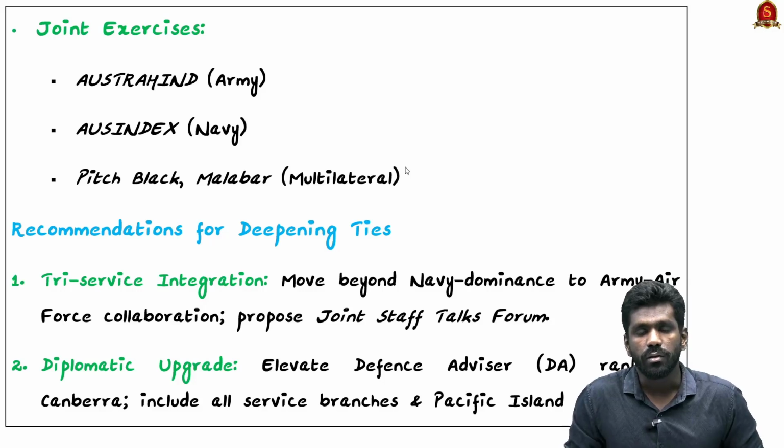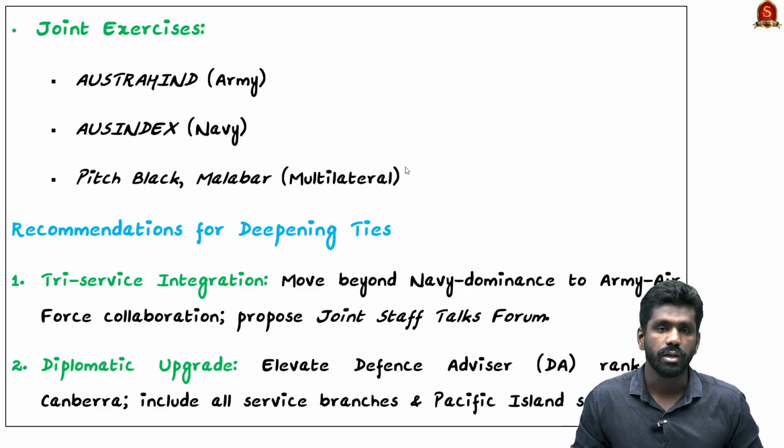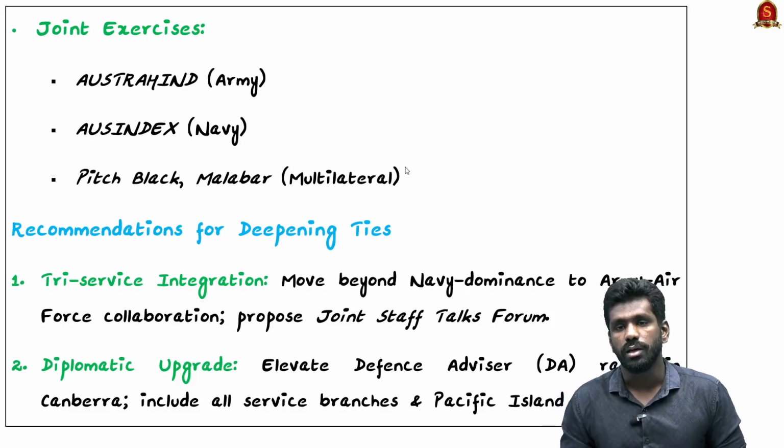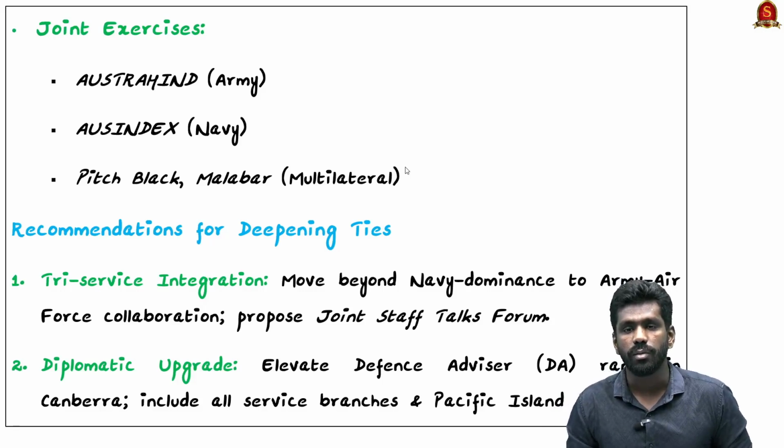Now, what can be done for deepening the ties between the two countries? The first important thing is tri-service integration. We have to collaborate on Army and Air Force between the two countries. Now we are collaborating only on the Navy between the two countries. So the tri-service should be integrated properly between the two countries.